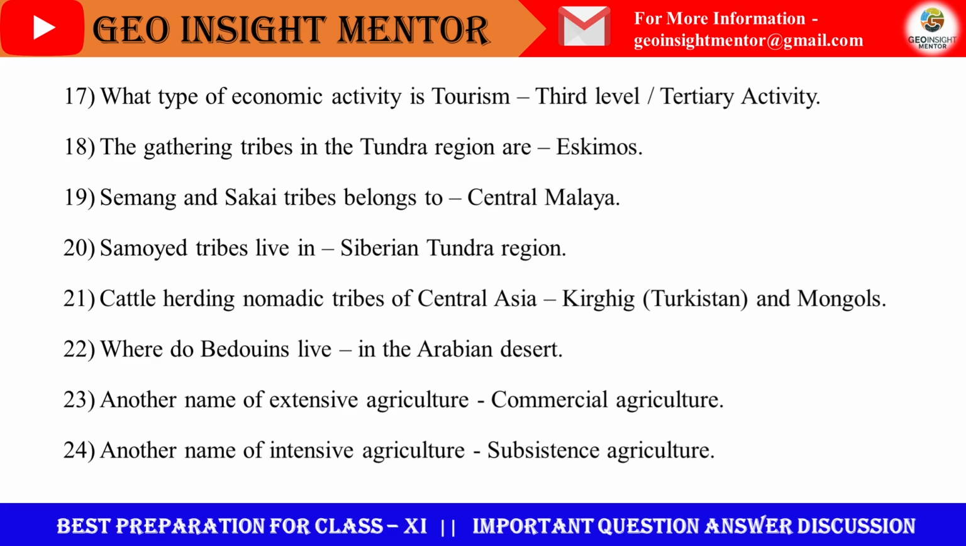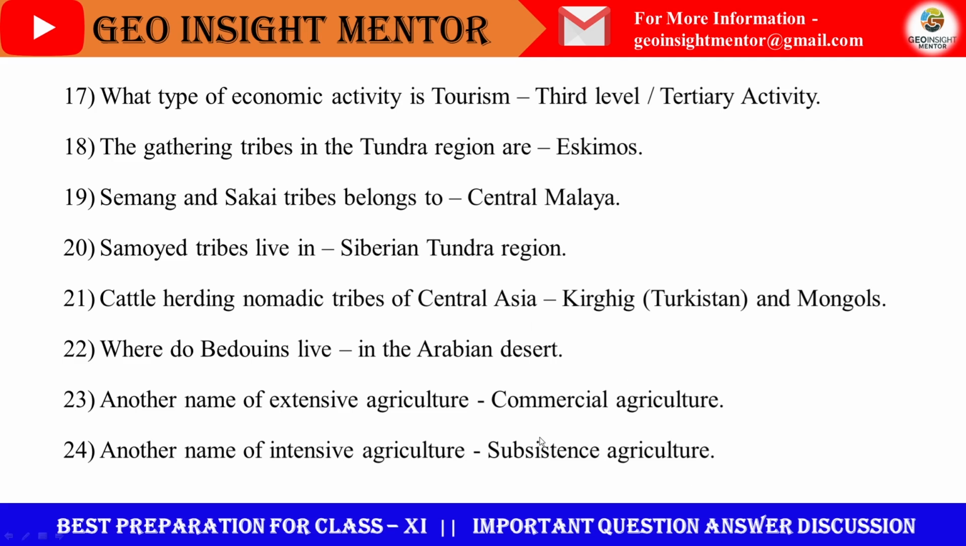Where do Bedouins live? In the Arabian desert. They live in Arabian deserts. Another name of extensive agriculture is commercial agriculture. Here huge production is done mainly for trading purpose. These are found in developed countries.